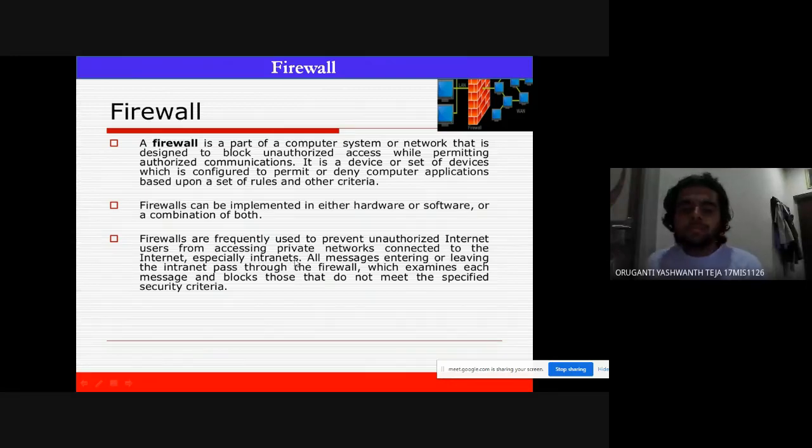Firewalls are frequently used to prevent unauthorized internet users from accessing private networks connected to the internet, especially intranets. Using intranets is a very good idea. What intranets will do is minimize the access to websites for the user, so he cannot find any malicious code from the internet. All messages entering or leaving the intranet pass through the firewall, which examines each message and blocks those that do not meet the specified security criteria. They will be thrown out.